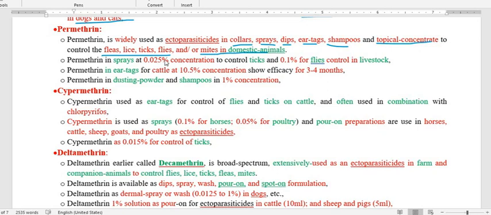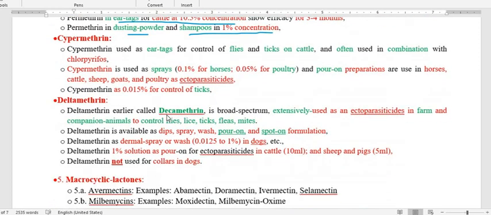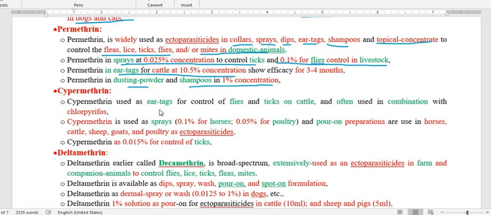Regarding its concentration as a spray, it is 0.025% to control ticks. To control flies in livestock, the percentage is 0.1%. In ear tags for cattle, the percentage is 10.5%. And in dusting powder and shampoo, the concentration is 1%. So this is about permethrin.